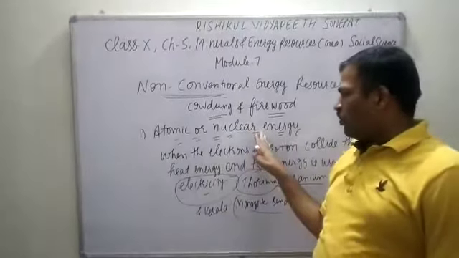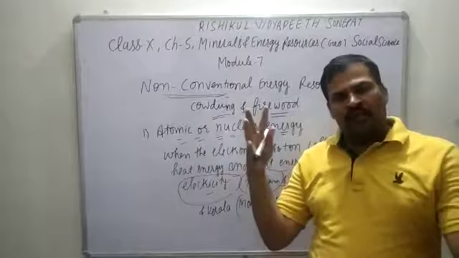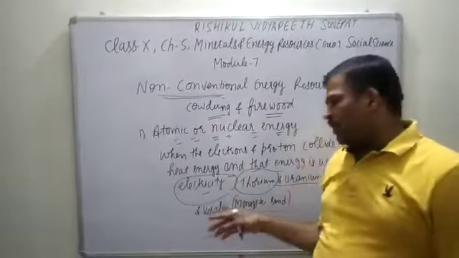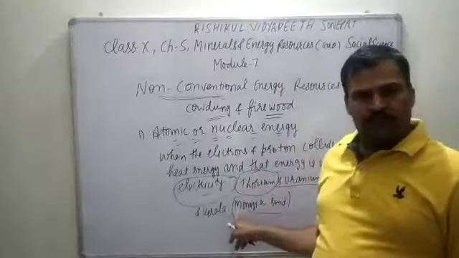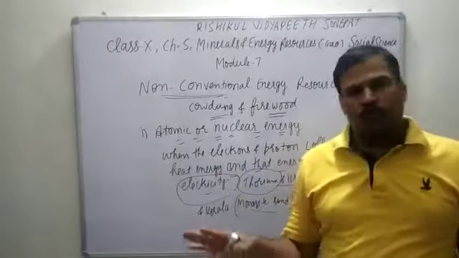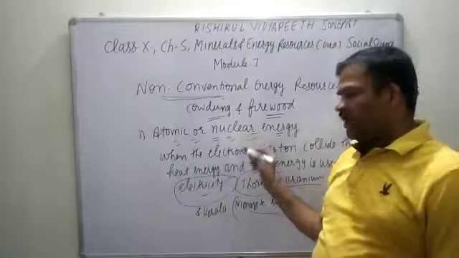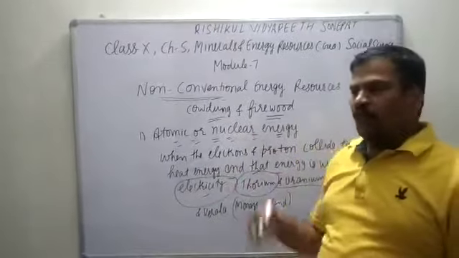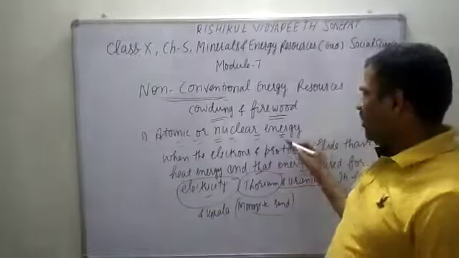So there is atomic or nuclear energy. When these atoms split and collide, they form electricity, which is very helpful. We do not have enough atomic power plants, they are very few, but even then we are moving towards this development.